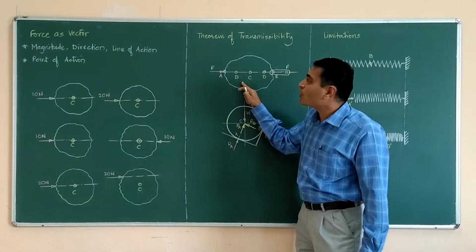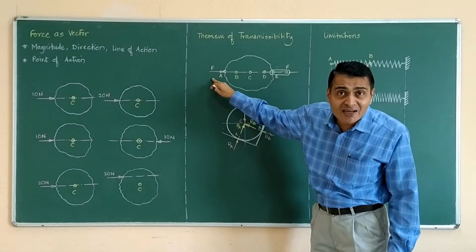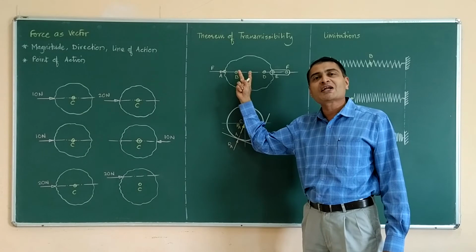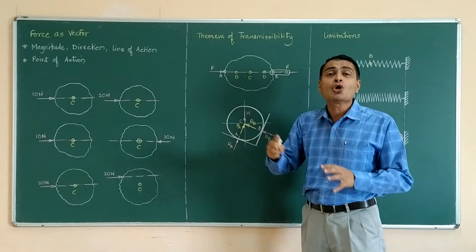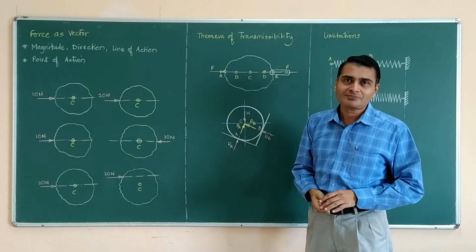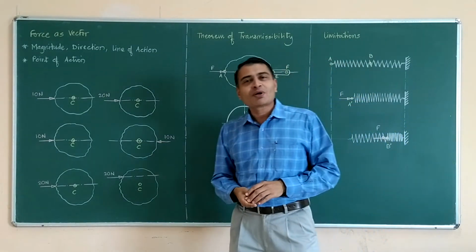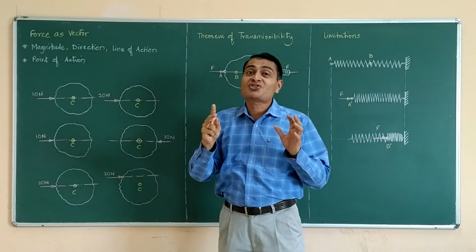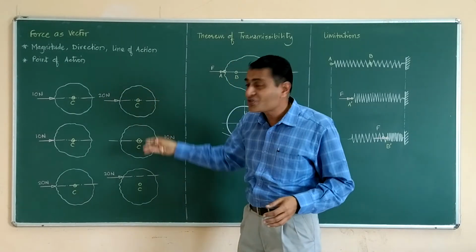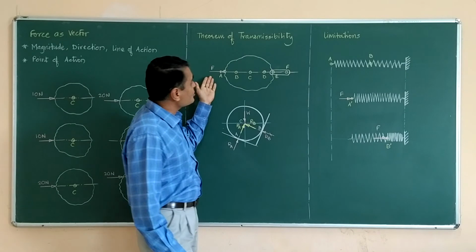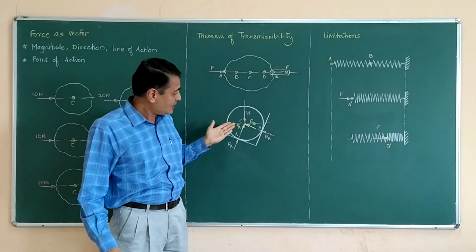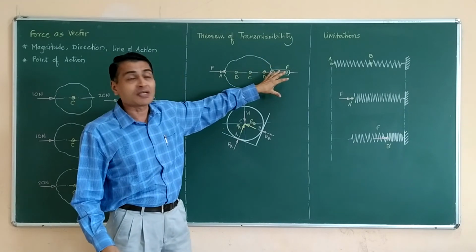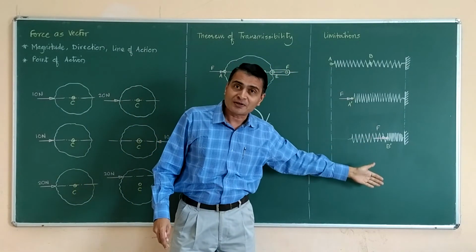But for a rigid body acted upon by an accelerating external force, force at A is quite the same as force at B, quite the same as force at C, and so on and so forth. So I hope you have understood, through these illustrations, why these are invariants and the point of action is the variable aspect, and the theorem of transmissibility, its application and its limitation, shown here as well as here.